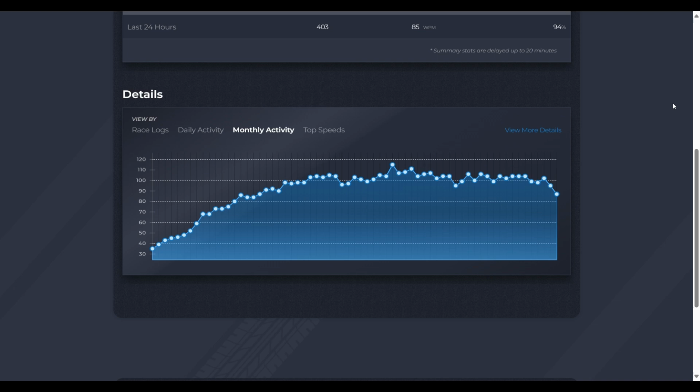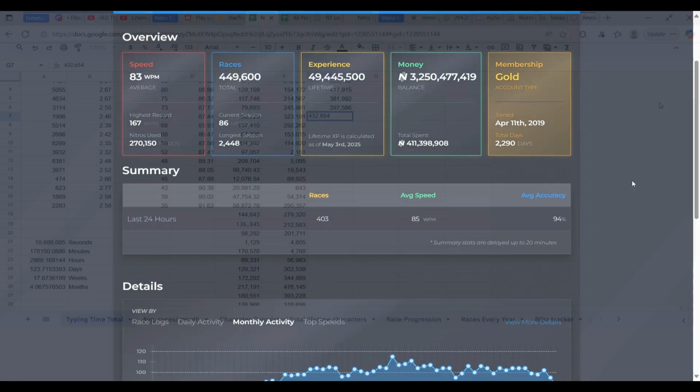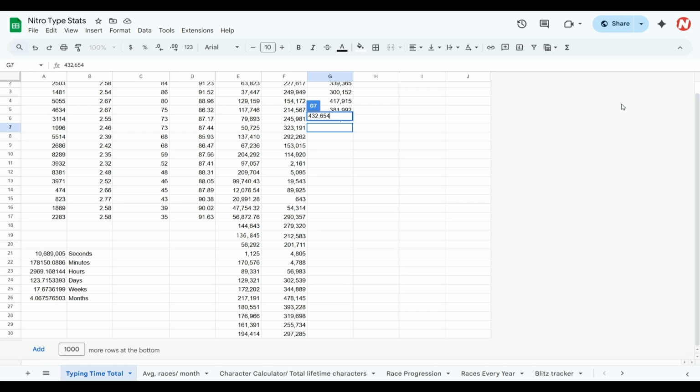All right, today we're updating my stats spreadsheet for the month of June of 2025, which you can see here. I've done almost 17,000 races, making it my second most active month ever. In the month of June, I've done almost 17,000 races, which added up to a total of 432,654 seconds of typing. You can see down here, that's my current seconds and hours. It went from 10.6 million to 11.1 million seconds, or almost 3,100 hours of typing.